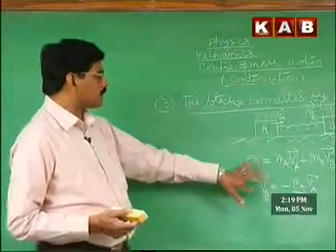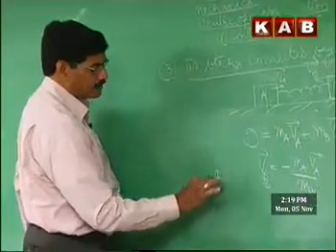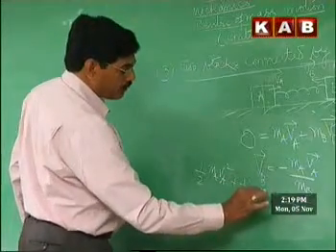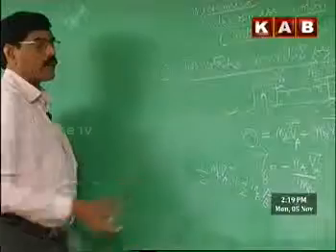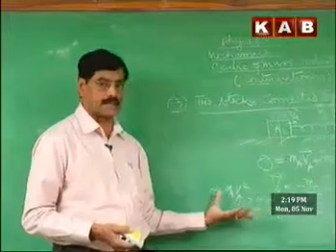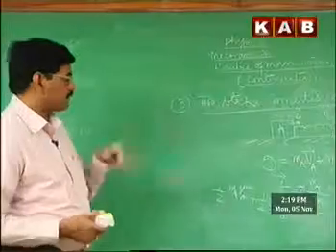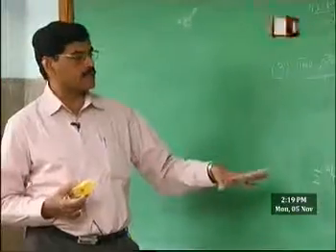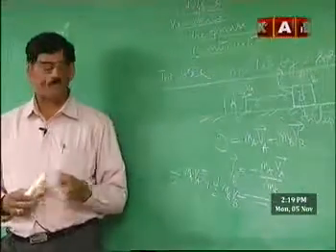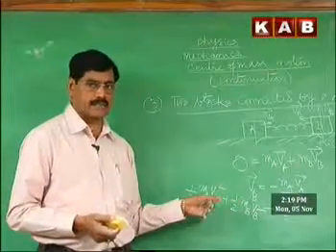In this case also, both blocks are acquiring kinetic energy. At any instant, the kinetic energy of A is half MA VA squared and the kinetic energy of B is half MB VB squared. Both are acquiring kinetic energy. How do we account for the increase in kinetic energy? Initially there is no kinetic energy, but after some time we find both of them moving with some kinetic energy. Where does this energy come from? We account for it by the initial elastic potential energy stored in the spring, which is converted into kinetic energy.